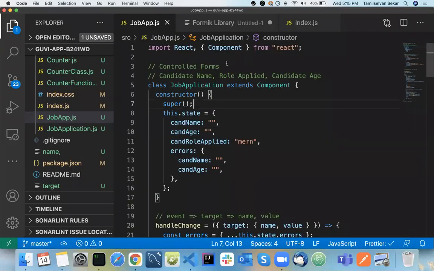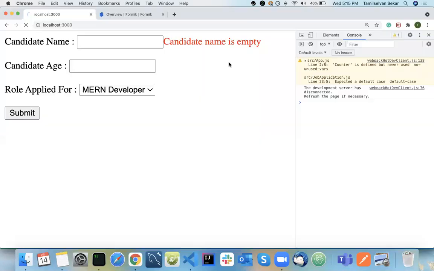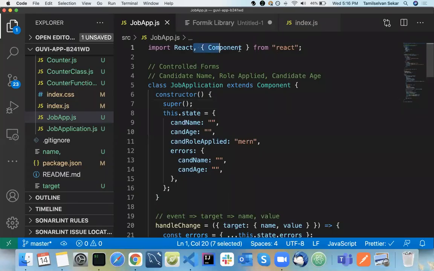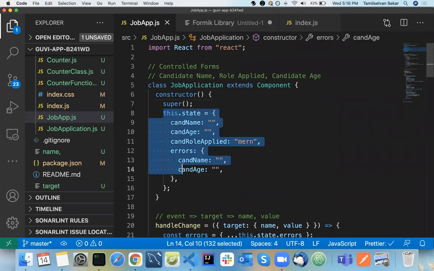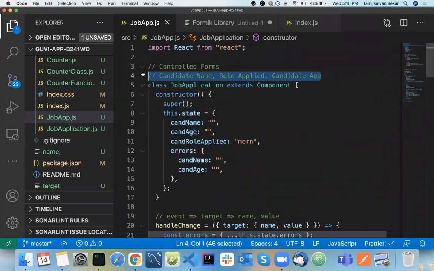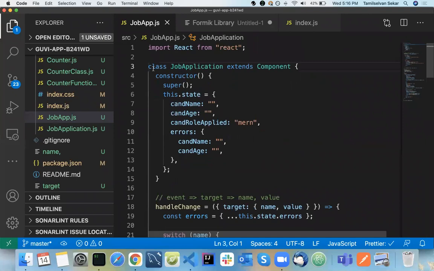So here I'm going to use the Formik library. This is the documentation. I don't need my class component because this is not a class component. When you use the Formik library, you don't need states at all. You know that whenever we want to create controlled forms, we need state, and using that state we will be binding to each and every form field. But see the weird thing here: we are not going to use states at all, but we are going to achieve form things. So how to do that?